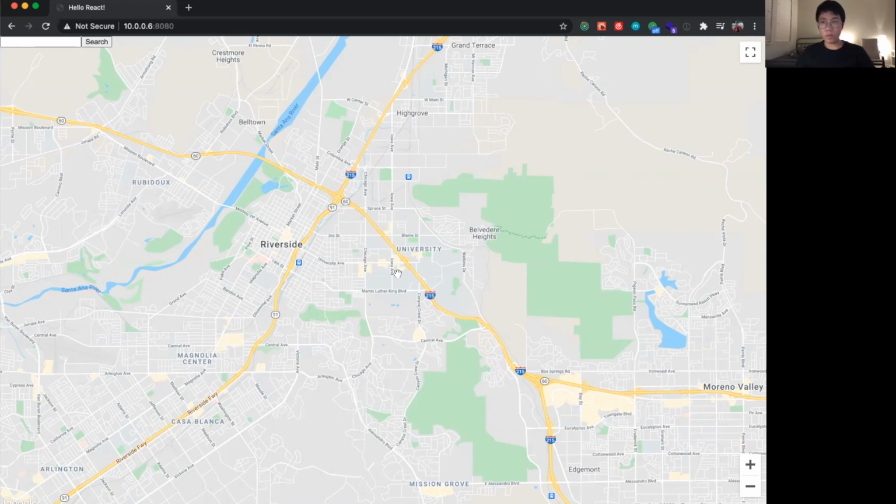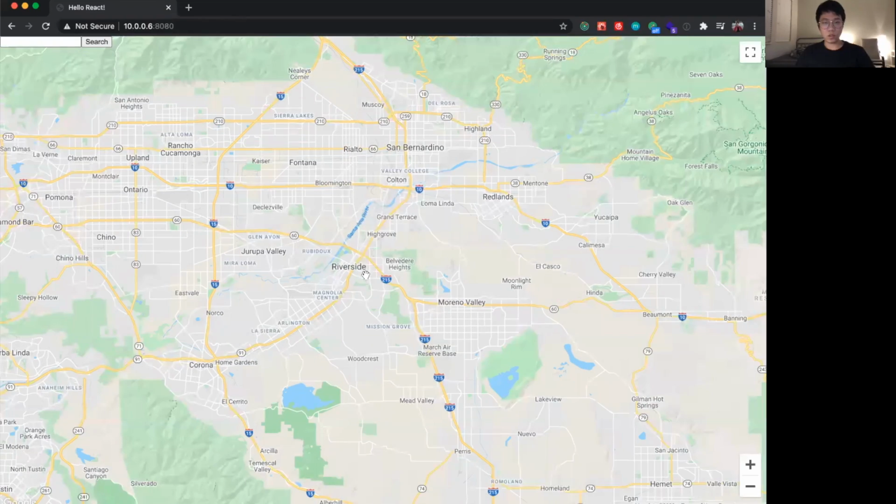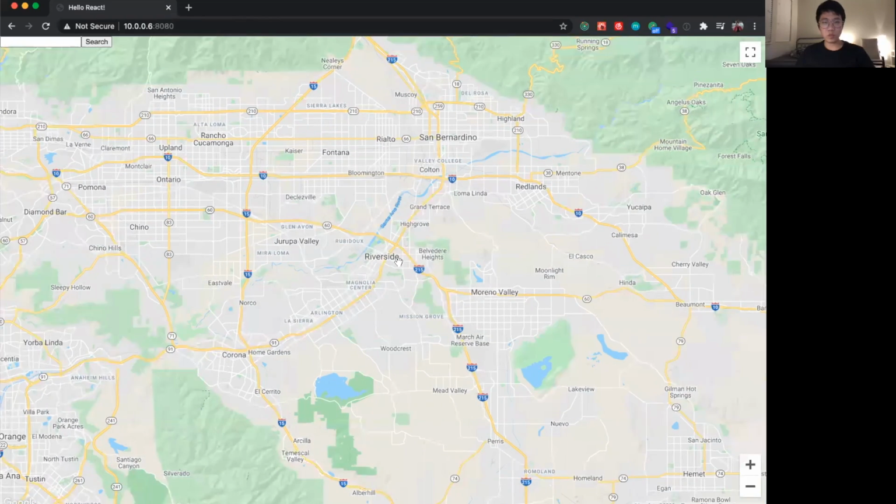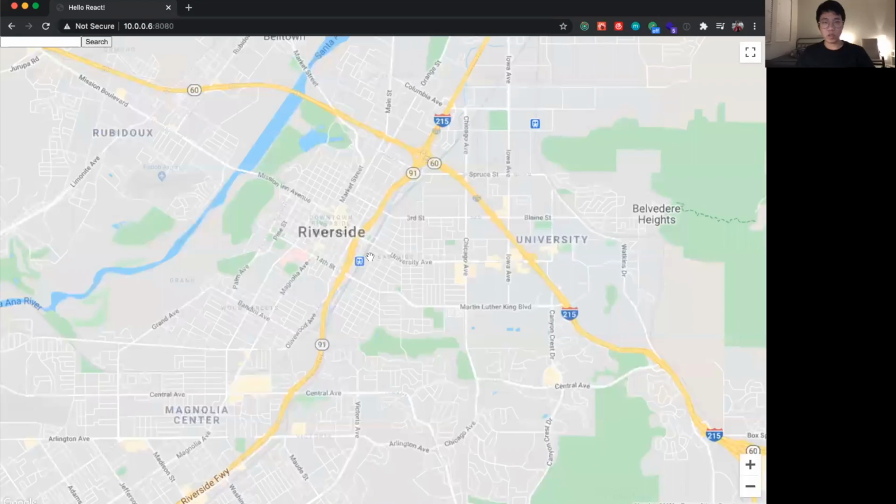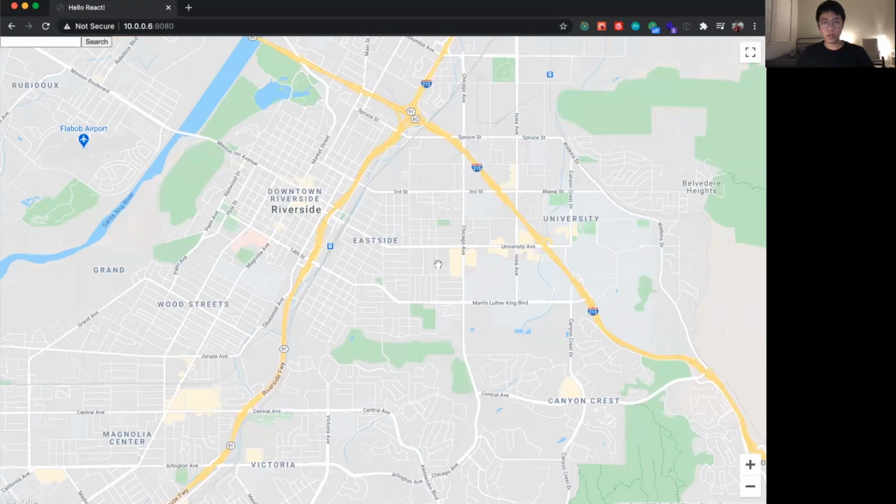So our web application is very simple to use. So here we use Google Map to display the map, and you can zoom in or out. So right here we're in the riverside. When you are in this area, we can search and rank the best place to live.